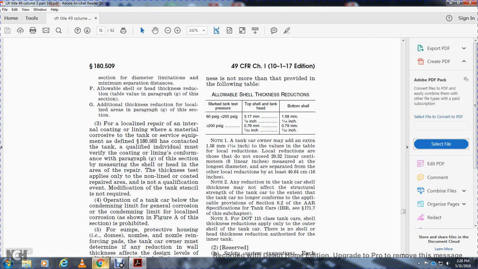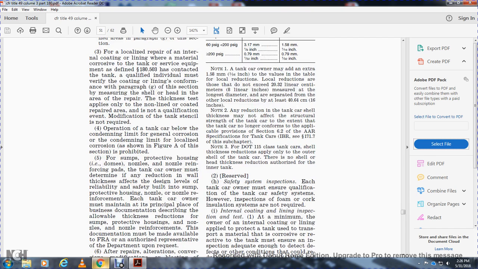Condemning limit to localized corrosion is shown in figure A of this section. Further, for the sum of the protective housing, the domes, nozzle with the nozzle reinforcement pad, the tank car owner must determine any reduction of the wall thickness affecting the design level, reliability, and safety built into the sum of the protective housing, nozzle, and nozzle reinforcement. Each tank car owner must maintain at a principal place of business documentation prescribing allowable thickness restriction and reduction of the sum of the protective housing, nozzles, and nozzle reinforcement. The documentation must be made available to the FRA or an authorized representative of the department upon request.